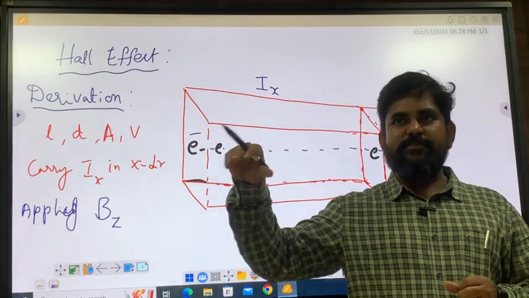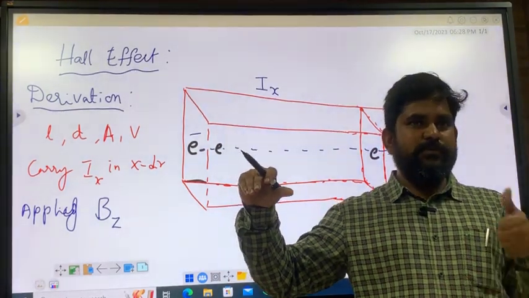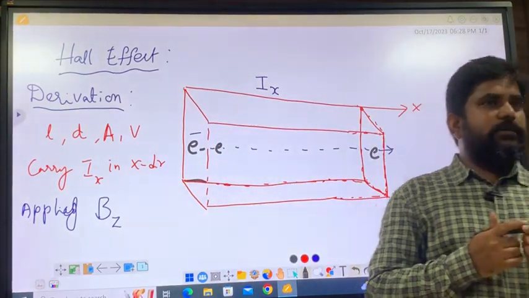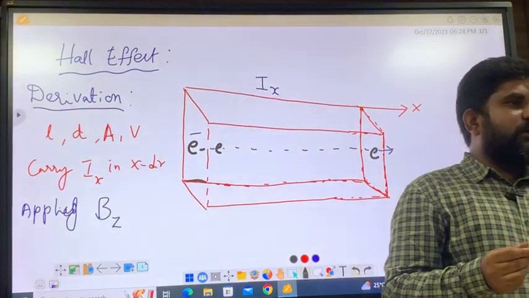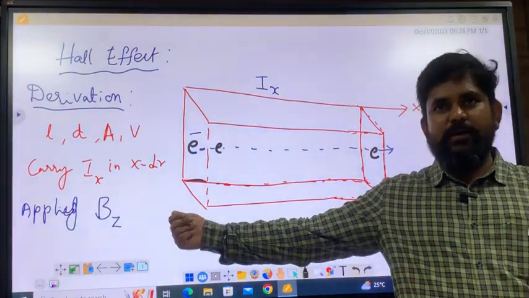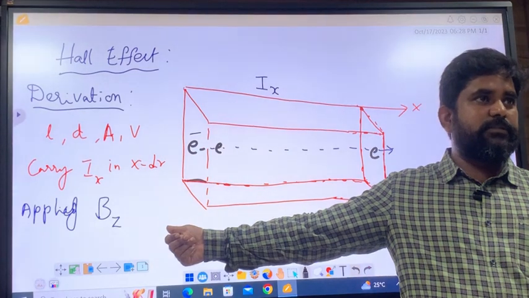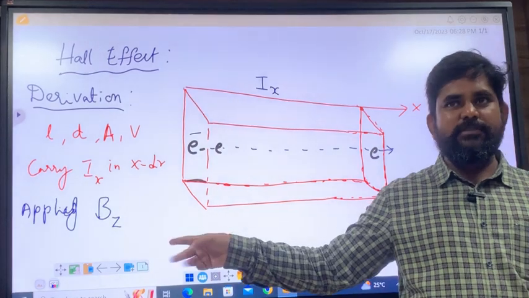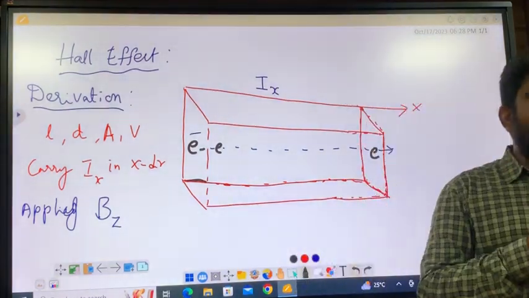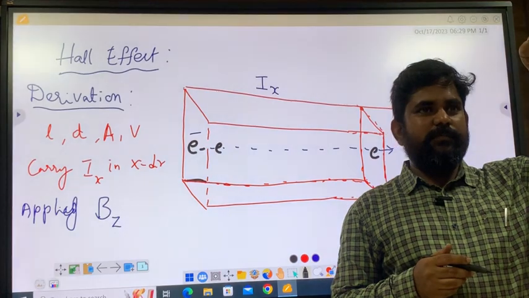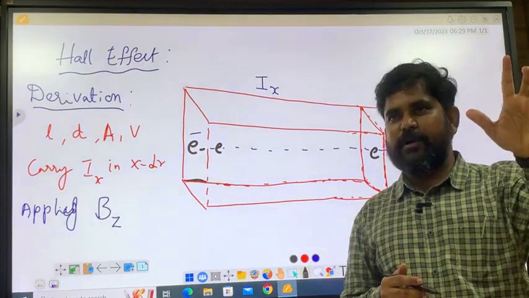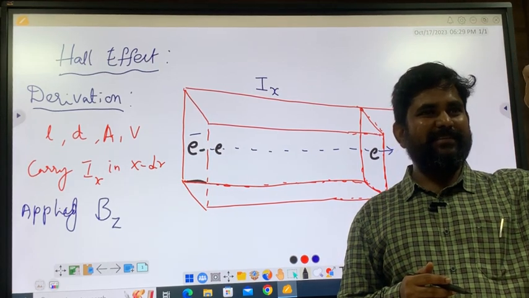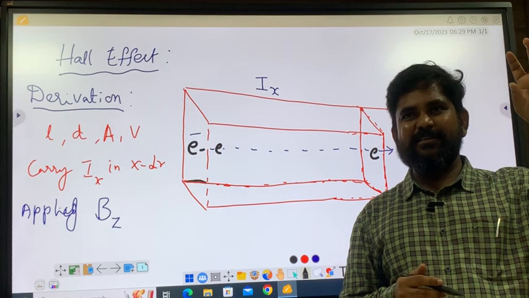The charge will experience a Lorentz force. If it is only an electric field, that is F is equal to EQ in a particular direction. So the charge wants to go in this particular direction, but you applied the field, and this field also now tries to influence the charge. How does the field influence? Remember, a test charge is there. Throw the test charge in the magnetic field, what happens to the charge? Remember?